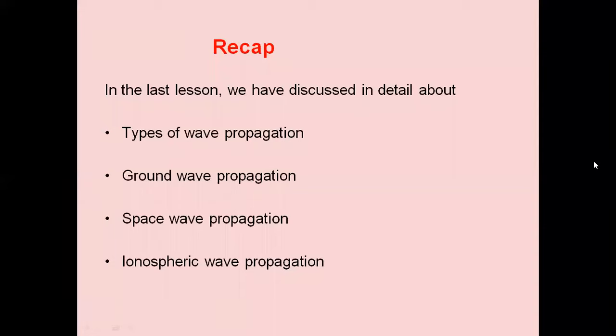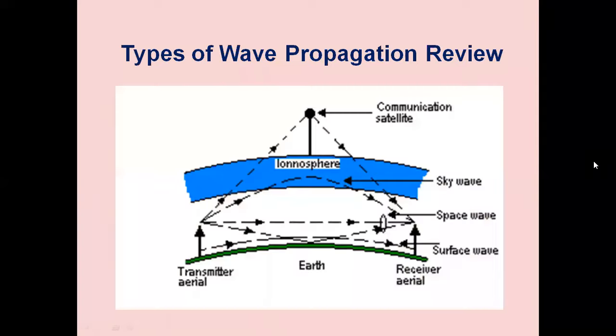So let us summarize what we have studied in the last class. We have discussed about types of wave propagation. We studied in detail about ground wave propagation, space wave propagation, ionospheric wave propagation.